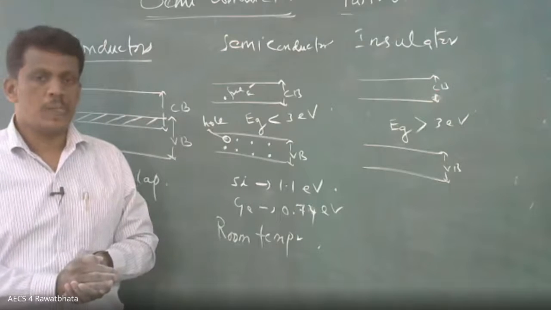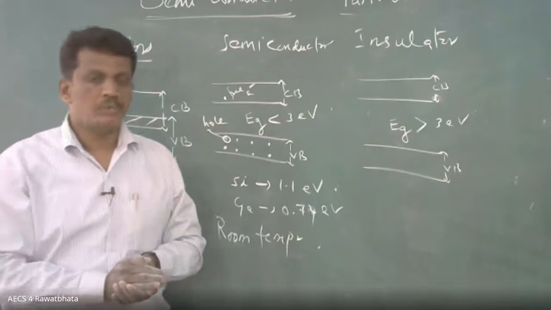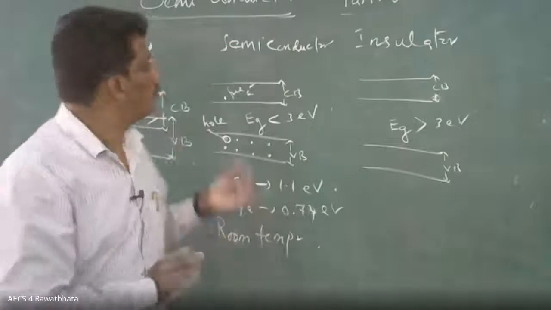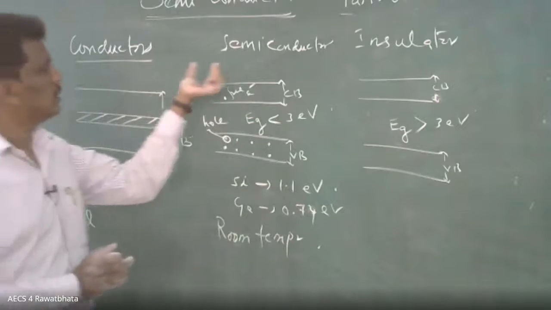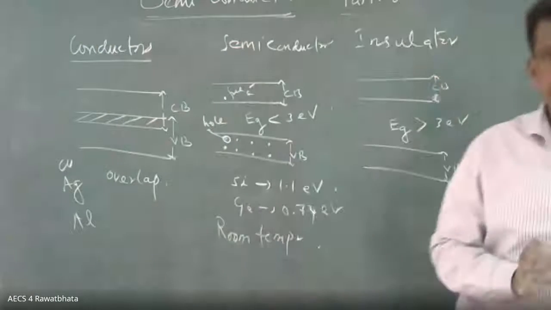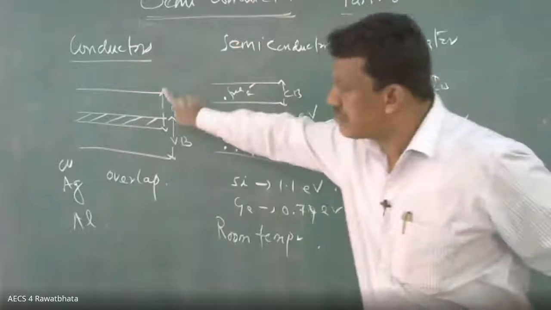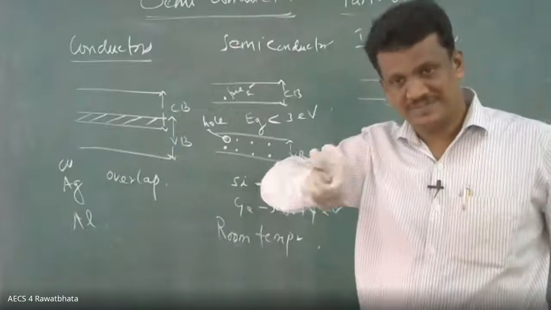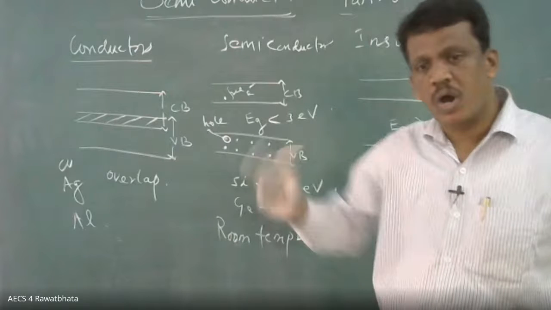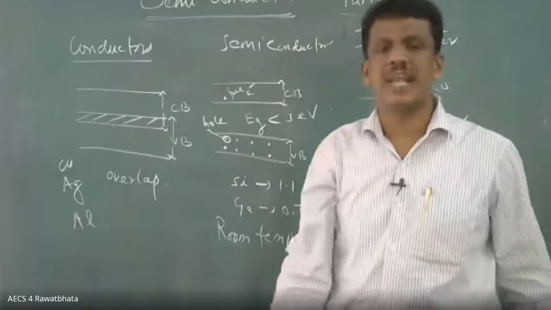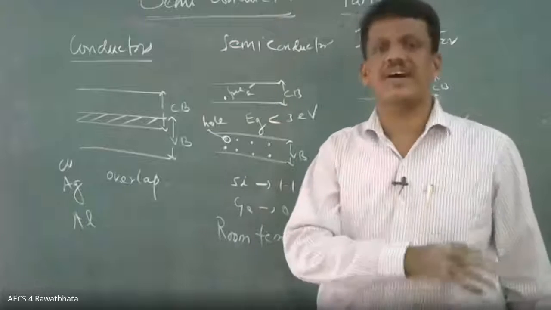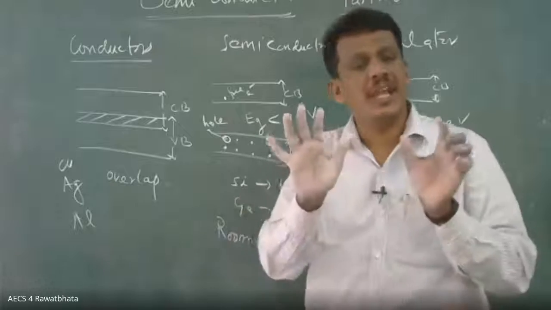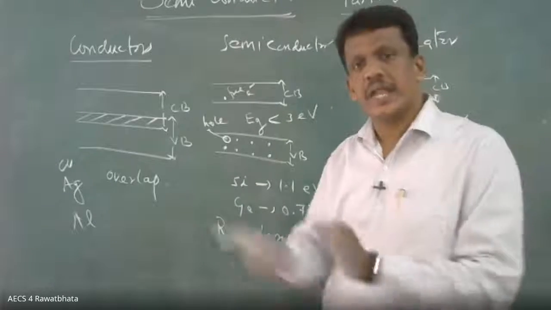Clear now? So what we are discussing now is how, based on energy band theory, to classify conductors, semiconductors, and insulators. In case of conductor, there is no energy gap; the bands overlap and always have some electrons. They are called free electrons, and they are responsible for electrical conduction. So without any conditions, conductors conduct electricity.